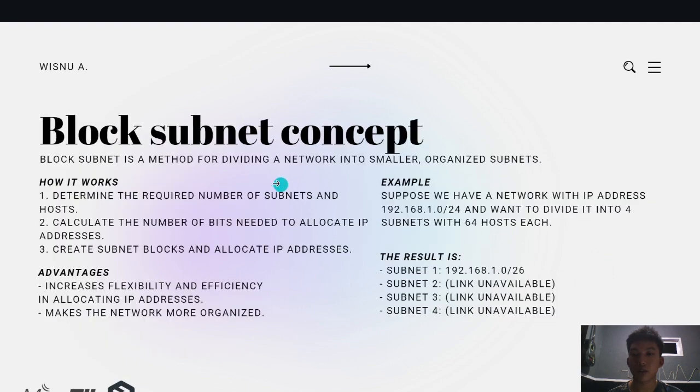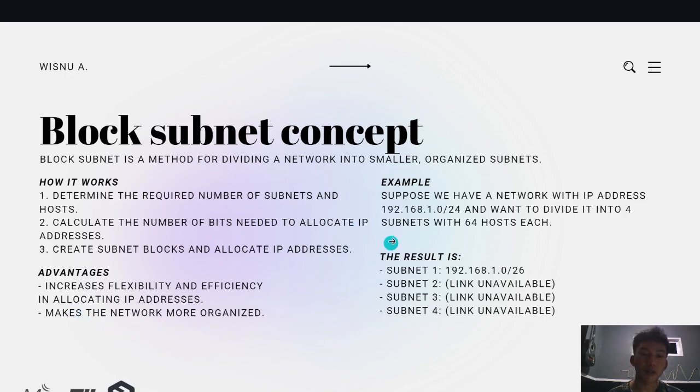And next, for the block subnet concept. The subnet concept is a method for dividing a network into smaller organized subnets. And how it works: first, determine the required number of subnets and hosts, two, calculate the number of bits needed to allocate IP addresses, and next create subnet blocks and allocate IP addresses. The advantage is increased flexibility and efficiency in allocating IP addresses, and it makes the network more organized.